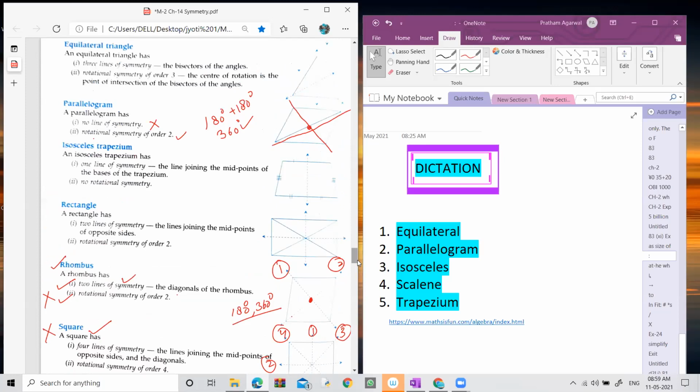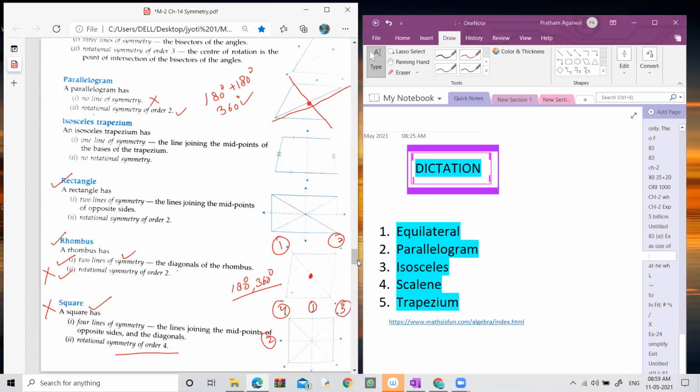Now let's move ahead. Let's come to the rectangle. How many lines of symmetry in a rectangle? How many lines of symmetry in a rectangle? Quickly respond. A rectangle has how many lines of symmetry? Very good. Yes. A rectangle has only 2 lines of symmetry, vertically and horizontally. And it also has rotational symmetry of order 2. When you rotate it by 180 and 360 degrees, it gives you order of rotation also. So this is not the required answer.